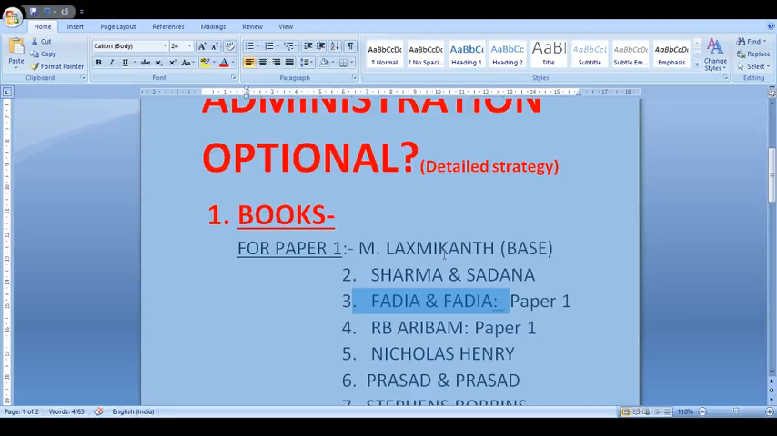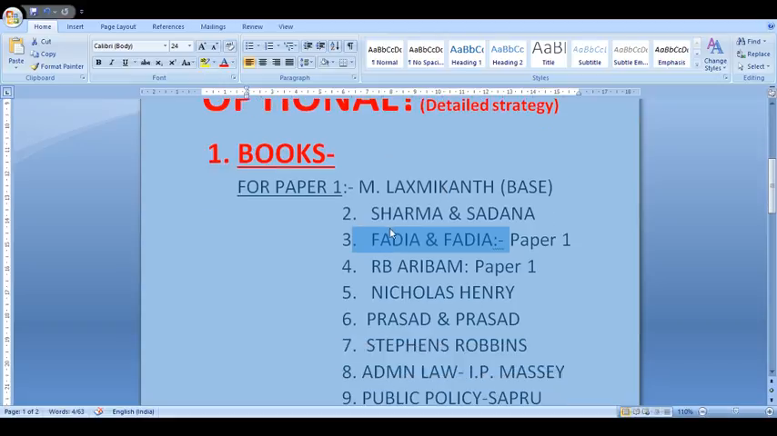Coming to Sharma Sadhana, many chapters are covered in quite a detailed manner in this book, like the personnel administration chapter, and many other chapters. We would take the detailed chapter-wise strategy later on. Besides, these are the books. Fadia and Fadia you can read in entirety if the language suits you, though it is written in very plain, simple language.